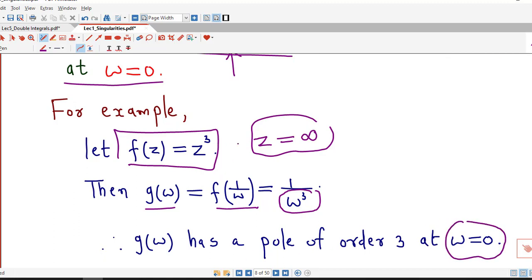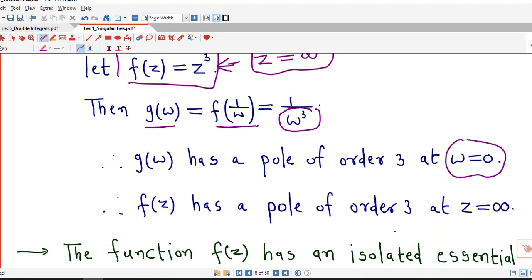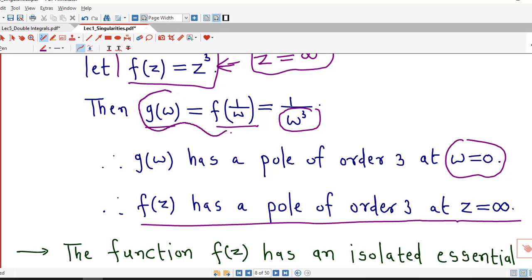Therefore, this function has a pole of order 3 at z equal to infinity. Okay, so in this way we can decide the order of pole at z equal to infinity. For that, we are using the order of w equal to 0 as a pole of this function.